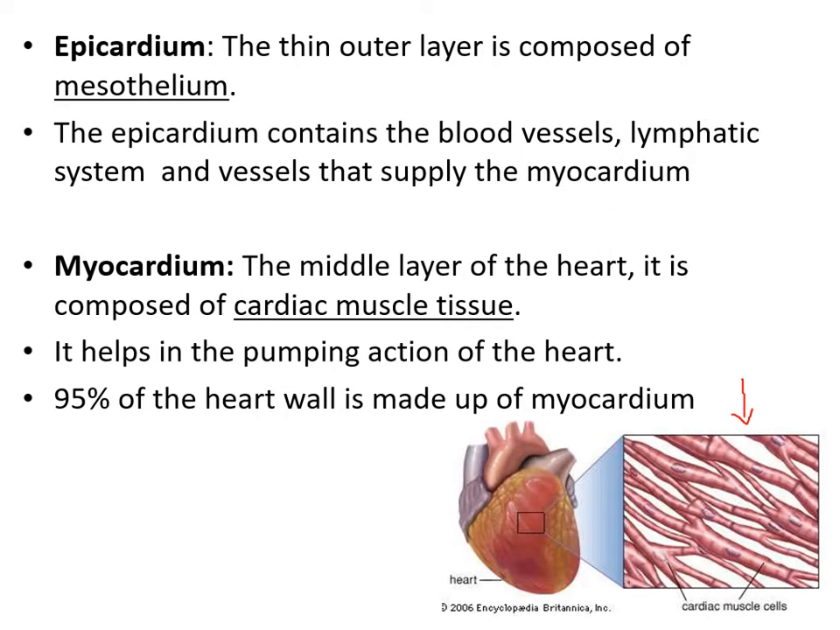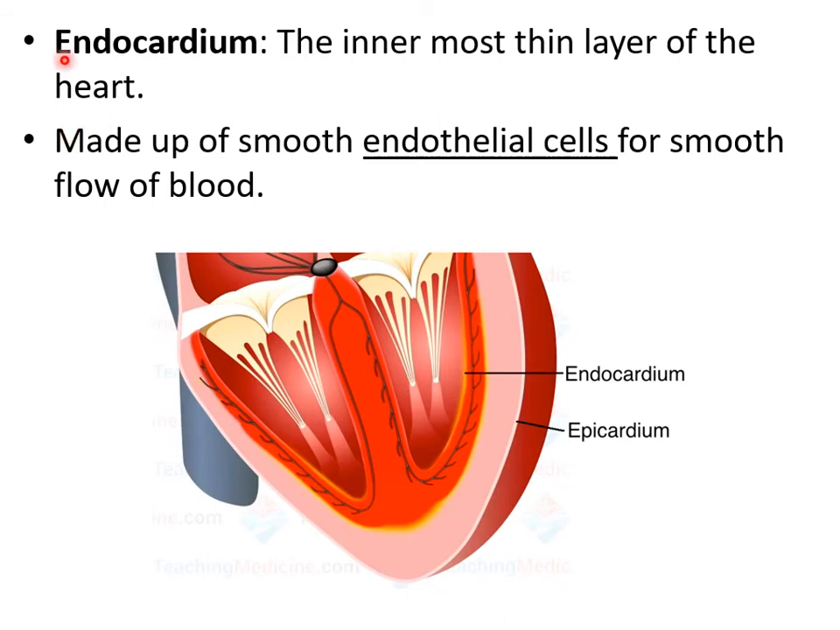And the third layer is the endocardium. It is the innermost thin layer of the heart. It is made up of smooth endothelial cells for smooth flow of blood. The inner part of the heart is made up of endocardium, which is made up of smooth endothelial cells. Why smooth endothelial cells? It helps the smooth flow of blood. If it is not smooth, then there can be friction.